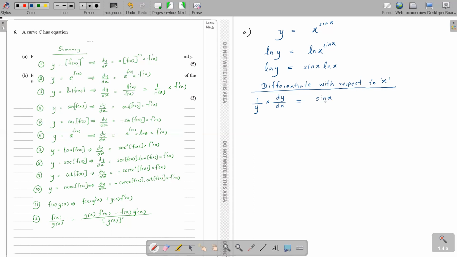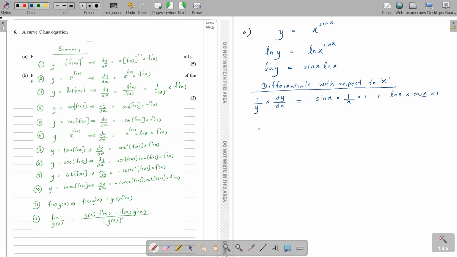What happens when you differentiate ln x? ln x differentiation is 1 over x, times the differentiation of x, which is 1. Okay, so we are done with that. Plus, ln x is staying now. sin x differentiation is cos x, and the x differentiates into 1. That's how the chain rule works.